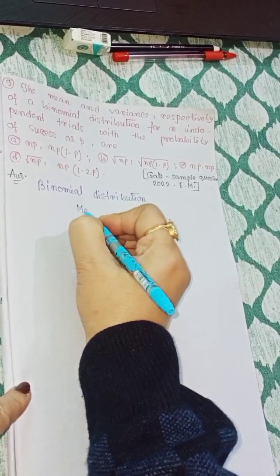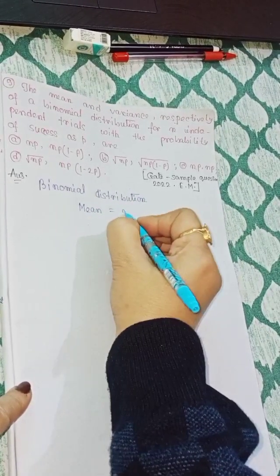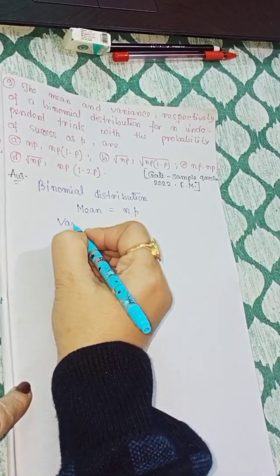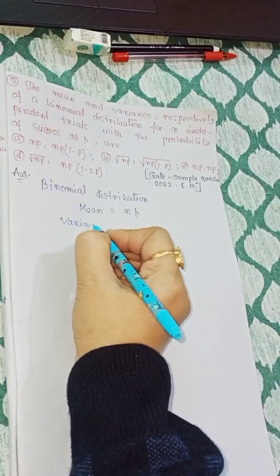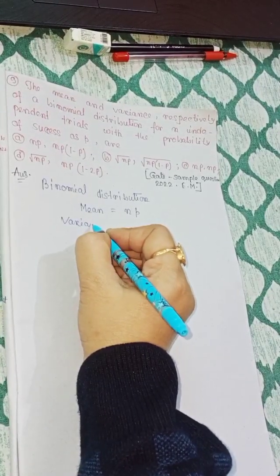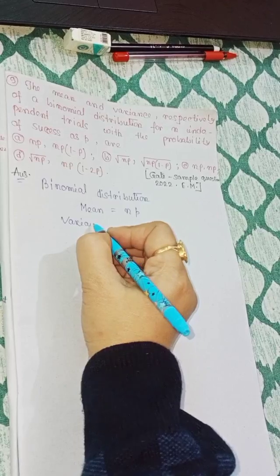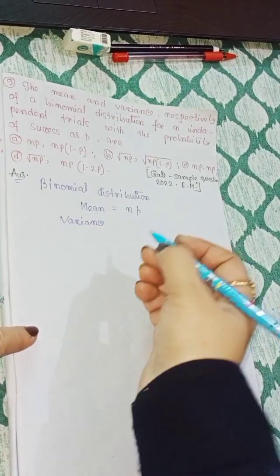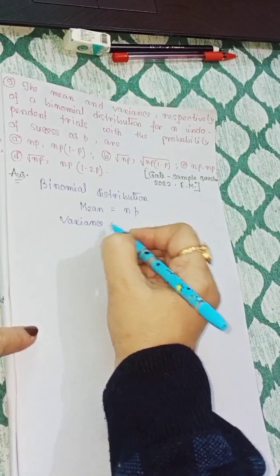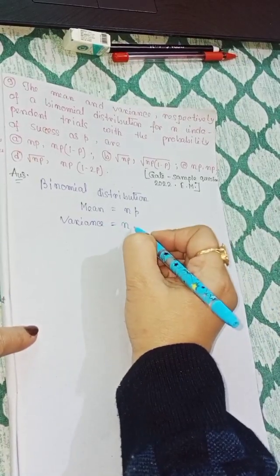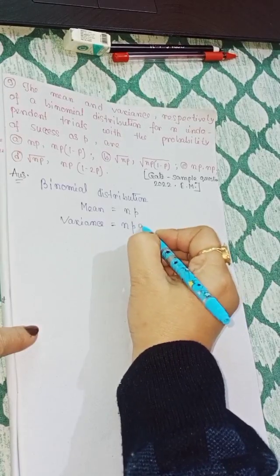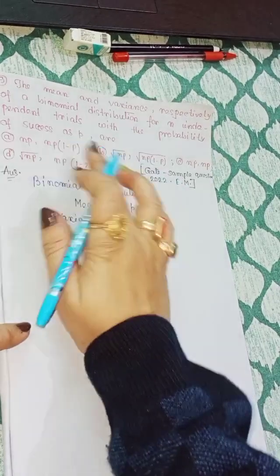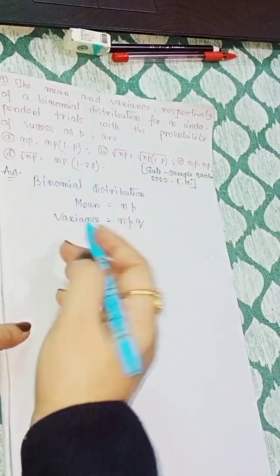So here mean is equal to what? Mean is equal to np, okay, and variance is equal to what? So here variance is equal to n into p into q. But we know that p plus q is equal to 1.